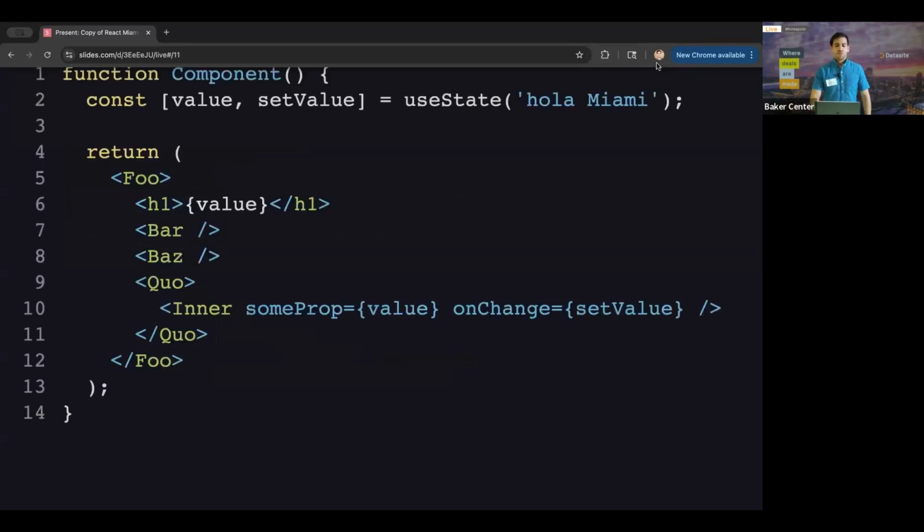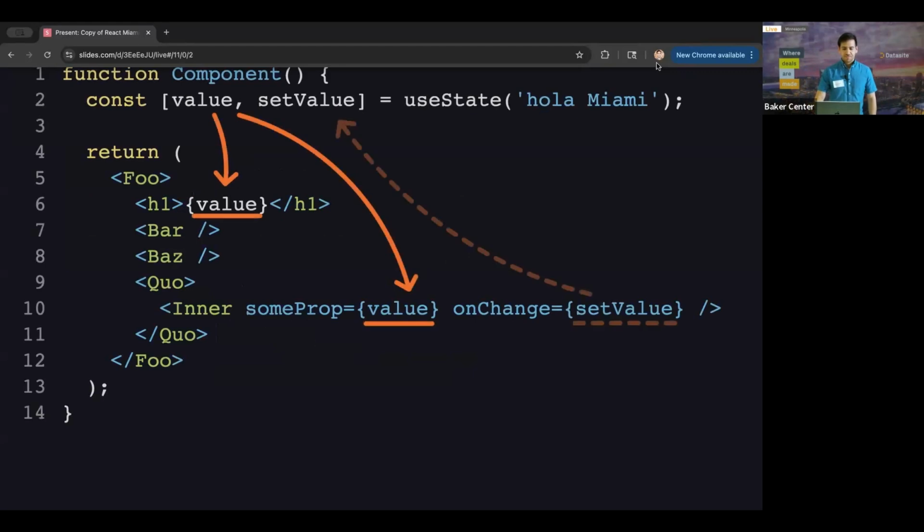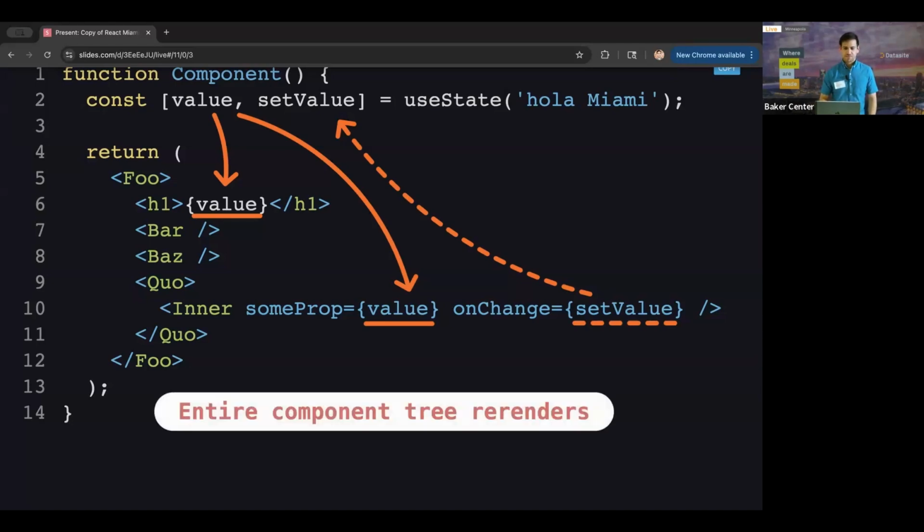First of all, renders. There's a lot of re-rendering that happens. By the way, this says Miami because these are slides from Miami, and I'm doing this because Mark missed my Miami talk, even though he was at React Miami, so that's why he has to see this. Yeah, it's okay.